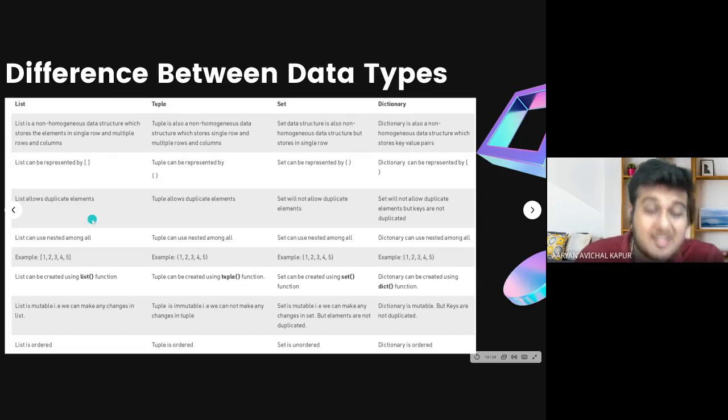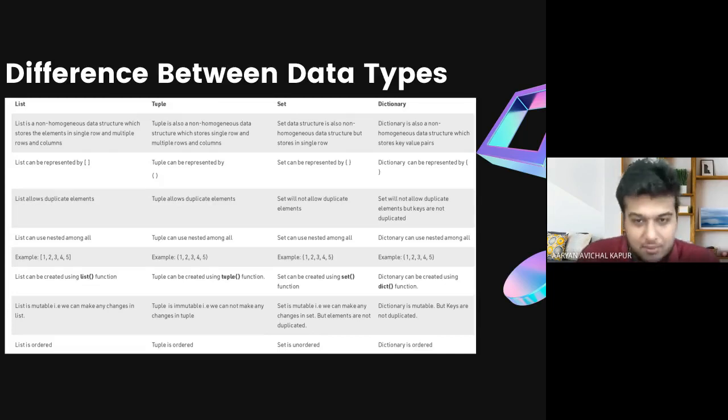Now, a list allows you to have duplicate items, right? Even a tuple allows you, but a set will not allow any duplicate item. If I have two threes in a set, it will automatically remove one of them and save the first three, right? Now, in a dictionary, values can be duplicates, but keys cannot.